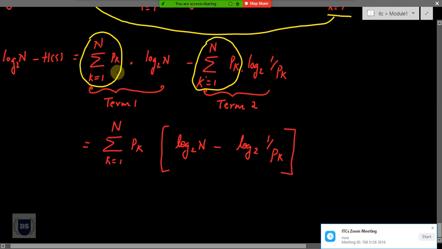All I have done is take these two terms as common, and whatever residue is left out, I have rewritten. One of the logarithmic identities says that if I move this pk, which is in the denominator, onto the numerator, this log gets a negative sign in front of it. When I get this negative sign onto its front, negative into negative will become positive.